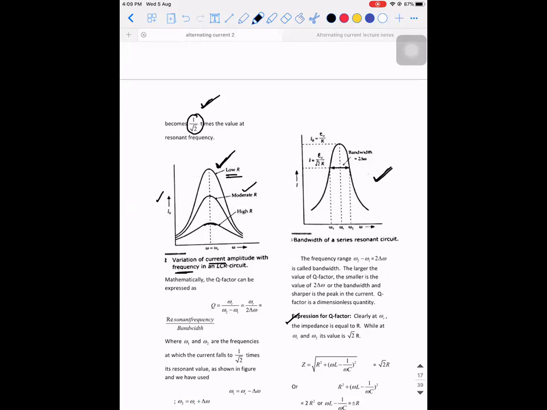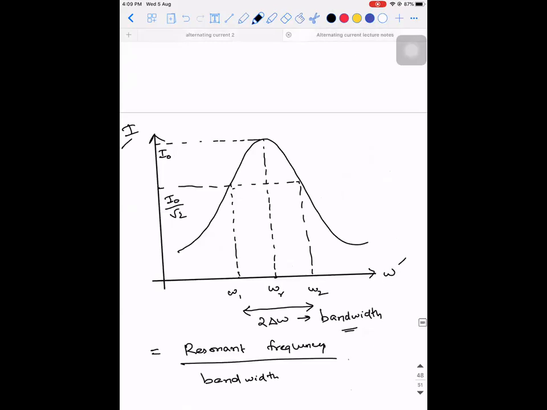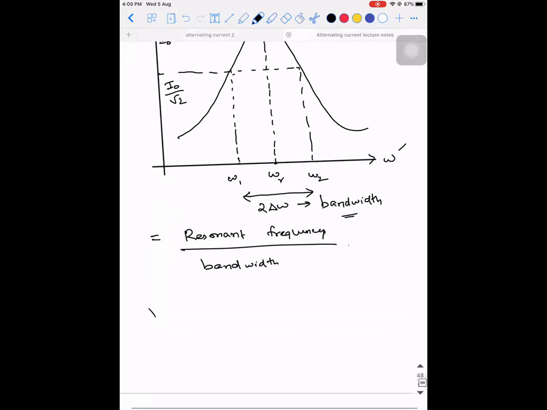You have to understand why this is happening. At resonance condition, what did I tell you? Resonance condition: XL is equal to XC. When XL is equal to XC, what will happen to the impedance?